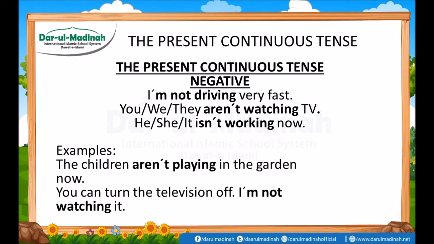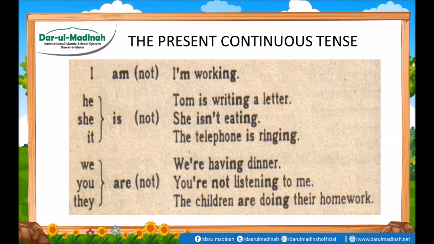You can turn the television off. I'm not watching it. So I'm not watching it is a negative sentence. I is a subject. Am, as we discussed here, is the only helping verb used with I. And after am you can add the negative word not. Then you add the first form of the verb, which is watch, with ing, and in the end you can add the object to it, just like here.